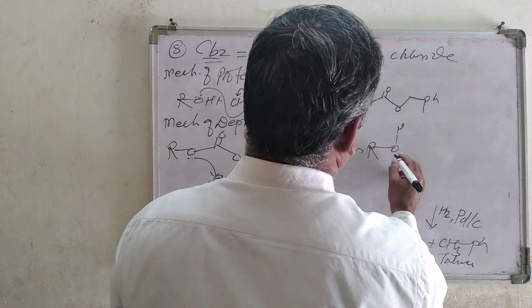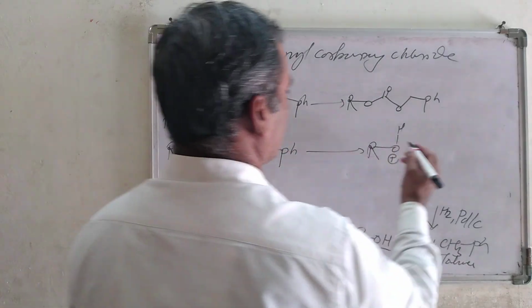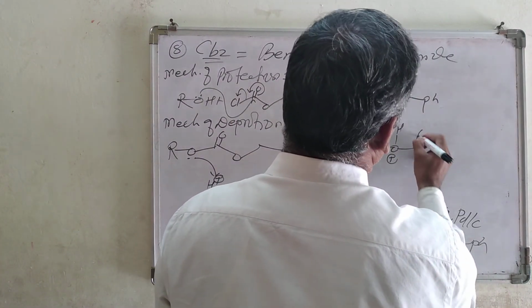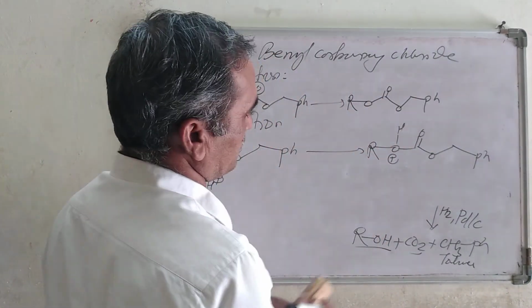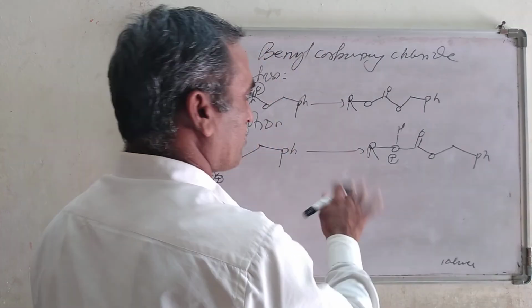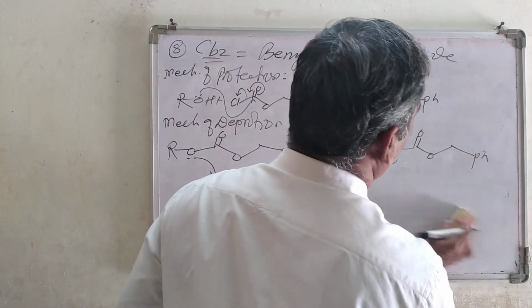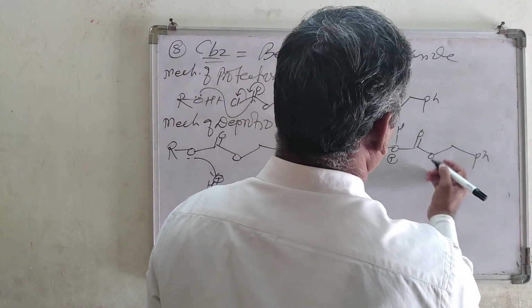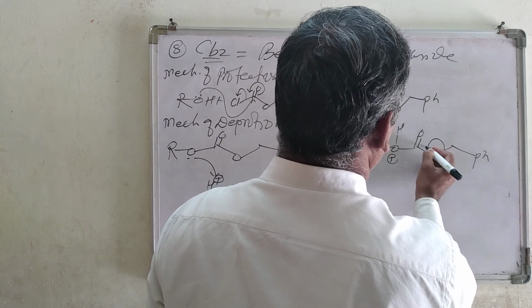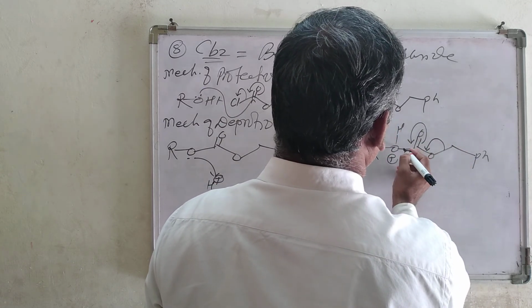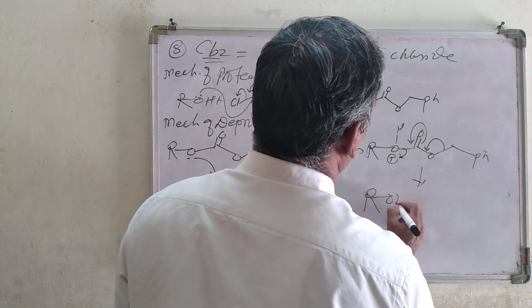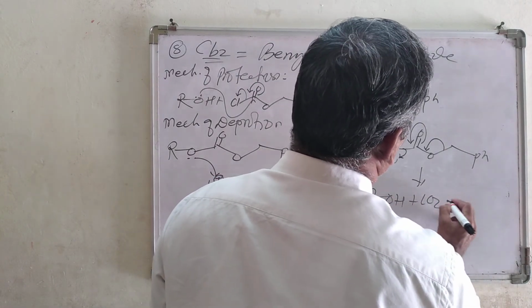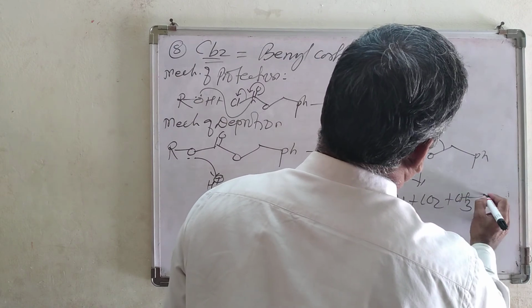I am writing here, and this oxygen carrying a positive charge becomes a highly unstable species, and it tries to take one of the hydrogen atoms that attack here, so that we get in this fashion, these get neutralized, and the resulting compound is ROH plus CO2 plus toluene, CH3Ph.